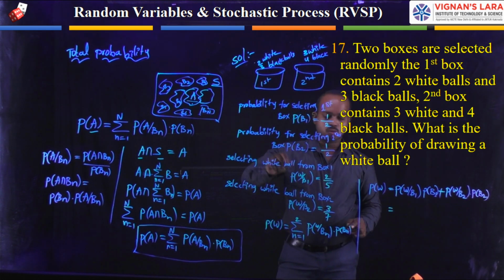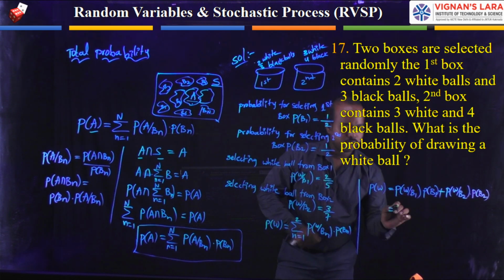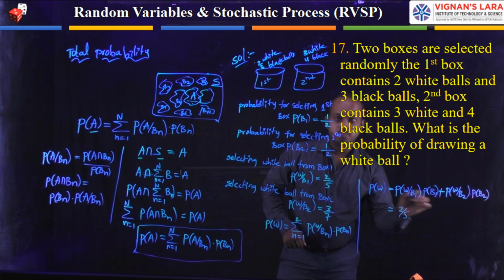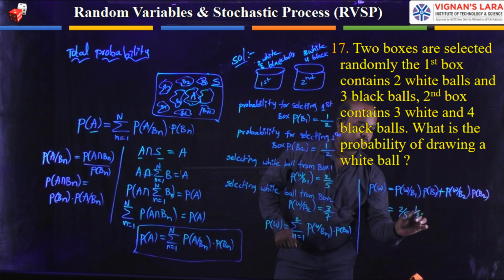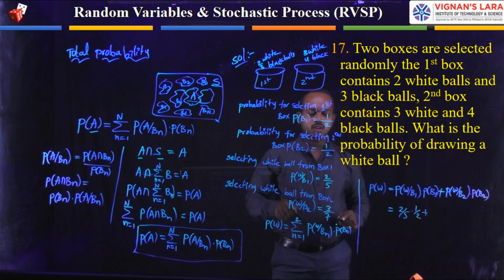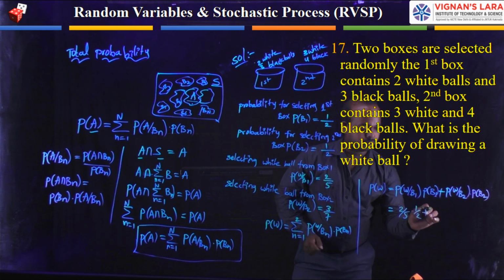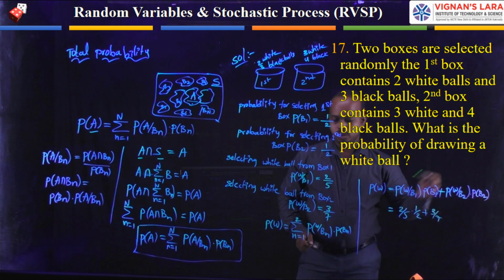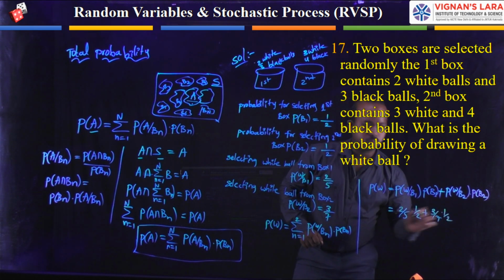The first quantity, probability of W given B1, is 2 by 5, into probability of B1, which is 1 by 2, plus probability of W given B2, which is 3 by 7, into probability of B2, which is 1 by 2.